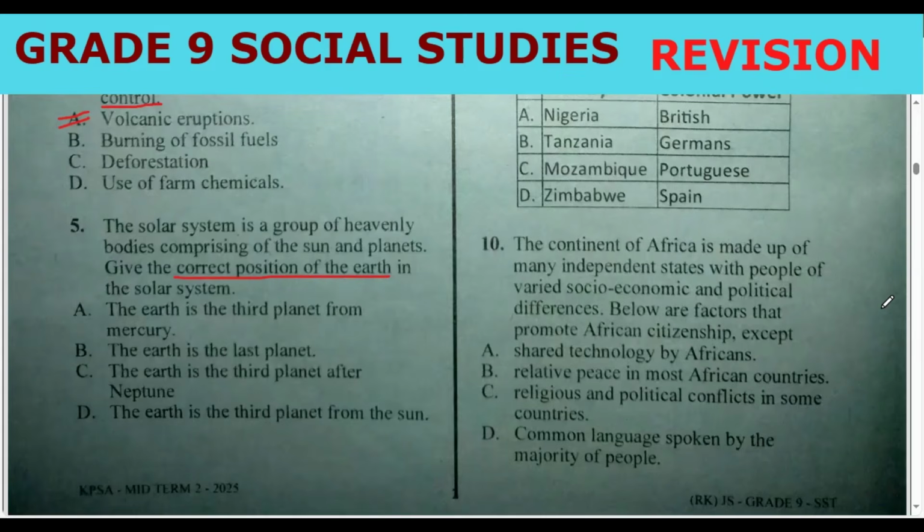We are given A. The earth is the third planet from Mercury. Then B, the earth is the last planet. C, the earth is the third planet after Neptune. And then D, the earth is the third planet from the sun. What do you think is the correct answer?